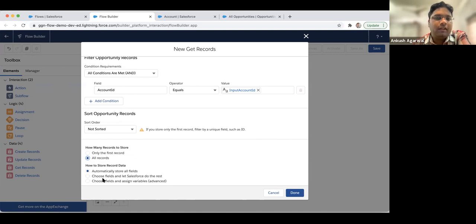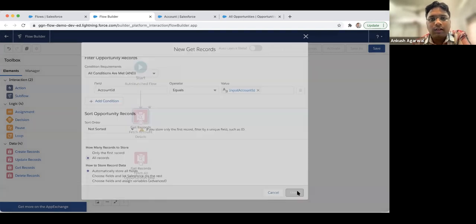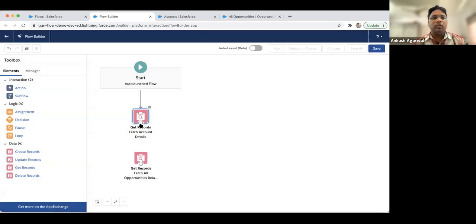If you know you only need to fetch one or two values, then you can create some temporary variable. But here we are selecting automatically, so the system will take care of the variable and we need not bother about that. We just have to connect it, and then we have to use a loop over here.